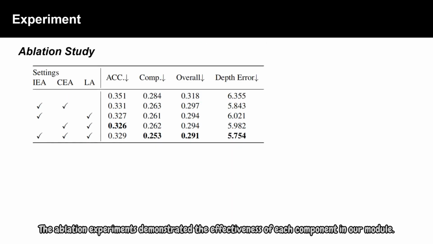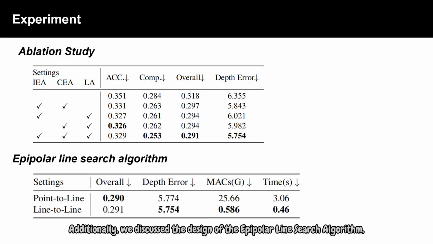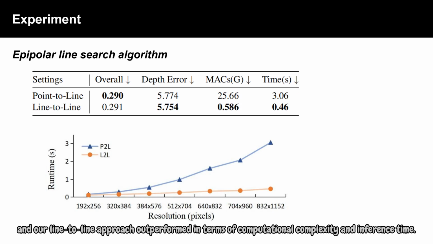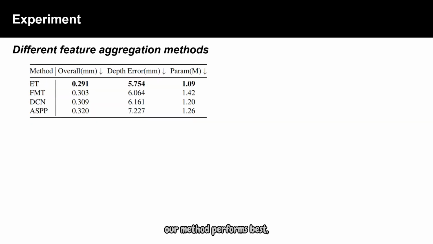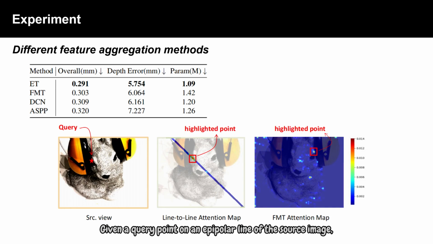The ablation experiments demonstrated the effectiveness of each component in our module. Additionally, we discussed the design of the epipolar line search algorithm, and our line-to-line approach outperformed in terms of computational complexity and inference time. In comparison experiments with different feature aggregation methods, our method performs best, and we also provide visualization of attention maps. Given a query point on an epipolar line of the source image, ET focuses on the region of its corresponding epipolar line, while FMT considers the whole reference image.